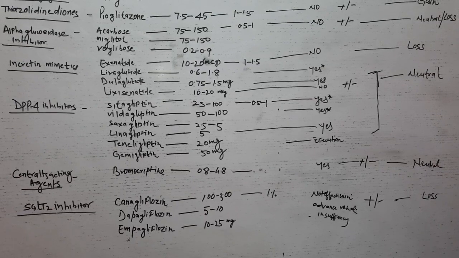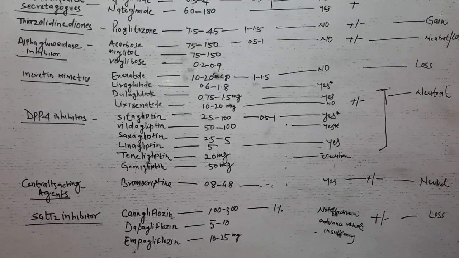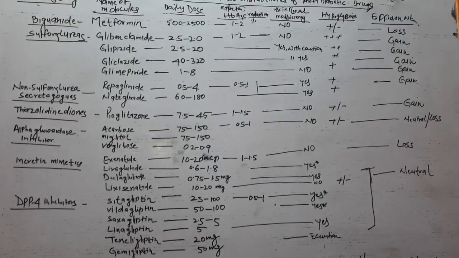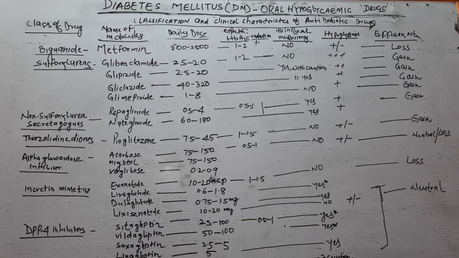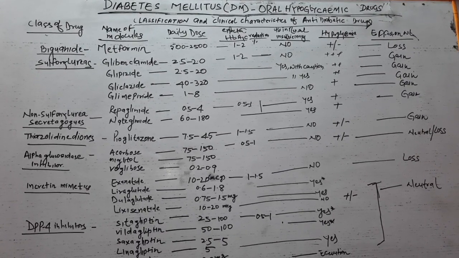So we see that all the oral hypoglycemic drugs have their own benefits, and they are very effective for the control of blood sugar level.